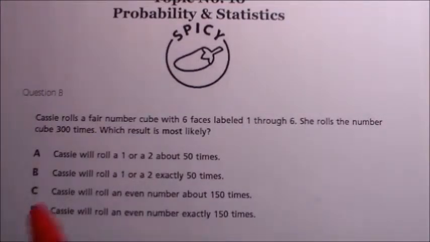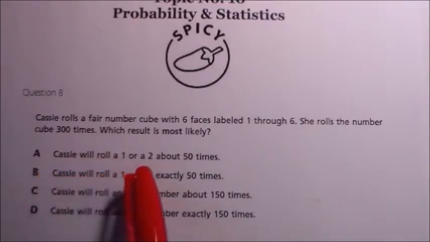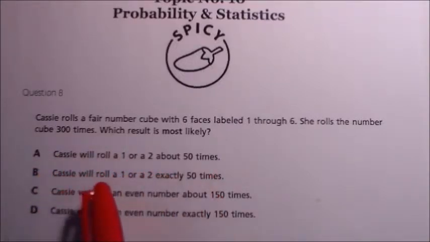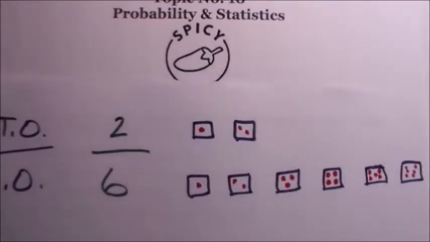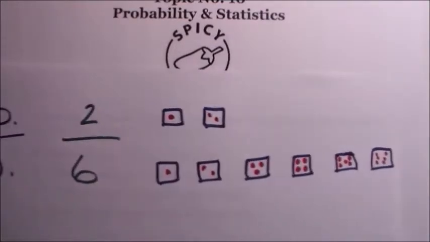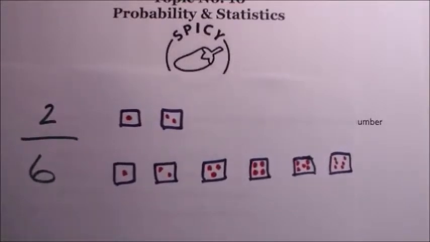So answers A and B say Cassie will roll a 1 or 2 about 50 times, and Cassie will roll a 1 or a 2 exactly 50 times. So here, the target outcomes is rolling a 1 or a 2, and the possible outcomes, there's 6 of them, right?